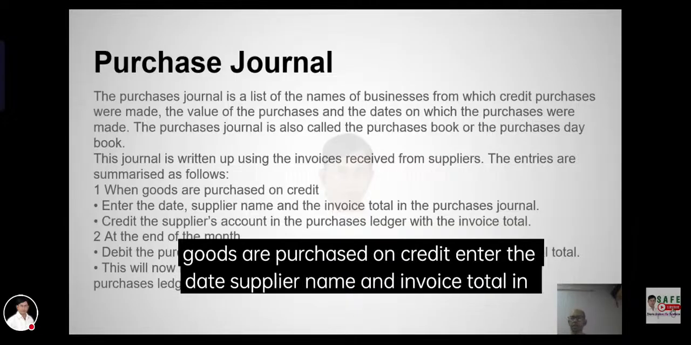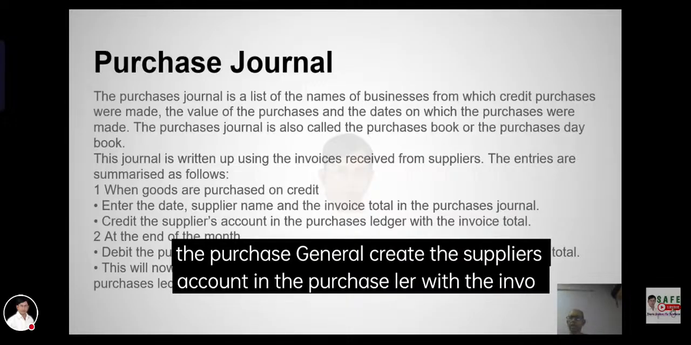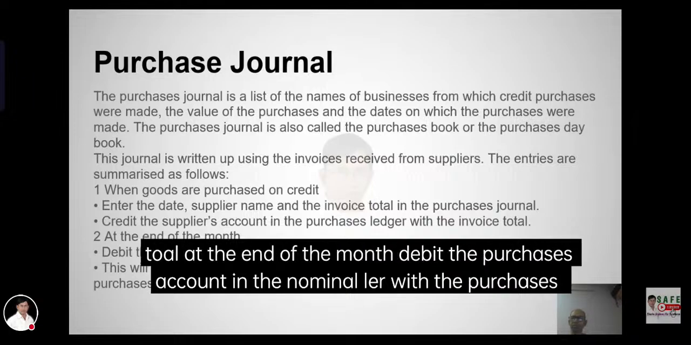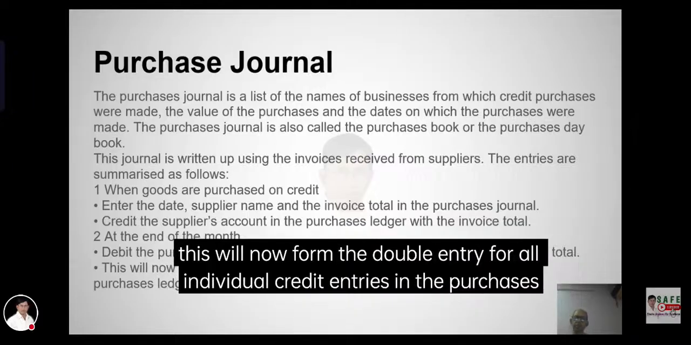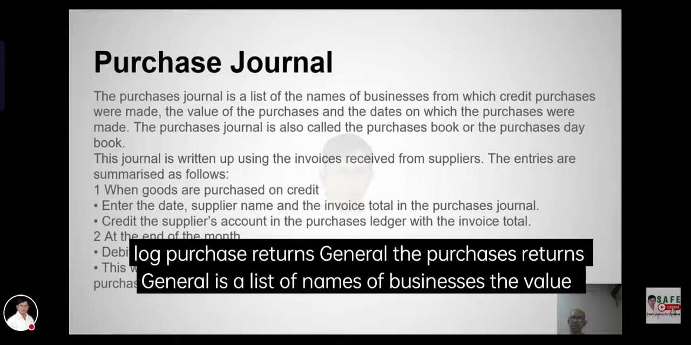When goods are purchased on credit, enter the date, supplier, and purchase total. Credit the supplier's account in the purchases ledger with the invoice total. At the end of the month, debit the purchases account in the nominal ledger with the purchases total. This will now form the double entry for all individual credit entries in the purchases ledger.